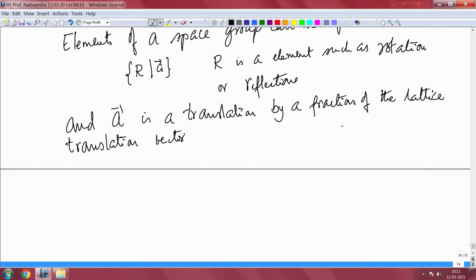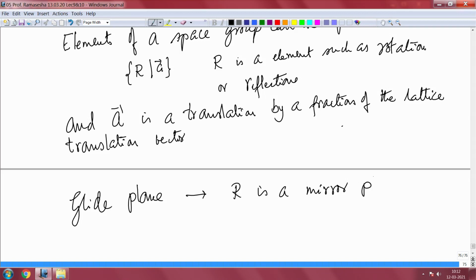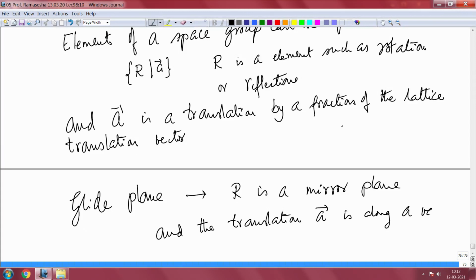What happens in a glide plane is the following. R is a mirror plane and the translation A is along a vector lying in the mirror plane.